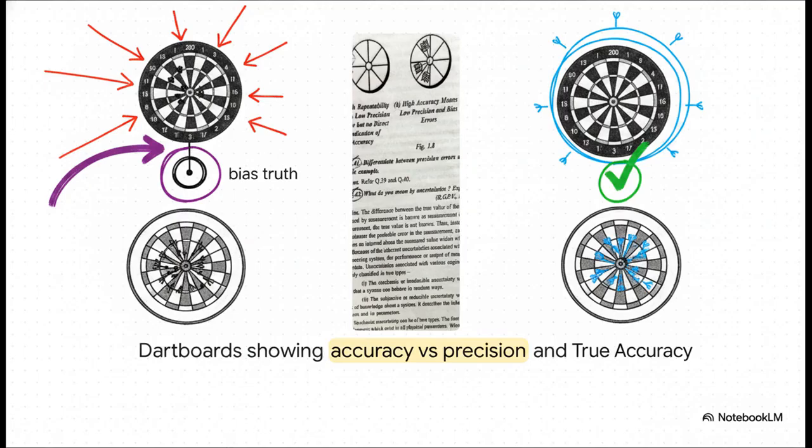Now compare that to a dartboard where all the darts are clustered tightly right smack in the middle. That is true accuracy. High accuracy requires both low precision errors, meaning the darts aren't scattered all over the place, and low bias, meaning they are centered right on the truth. So you can definitely have precision without accuracy, but you absolutely cannot have true accuracy without precision.